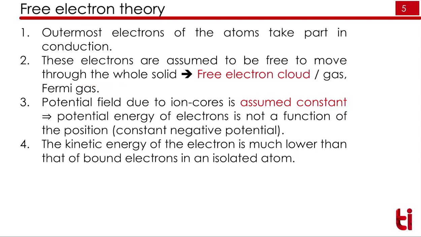That is called a free electron cloud, free electron gas or Fermi gas. The potential of the ion core, because any metal is made up of ion cores, is assumed to be constant, and the electrons move in the sea of ion cores.